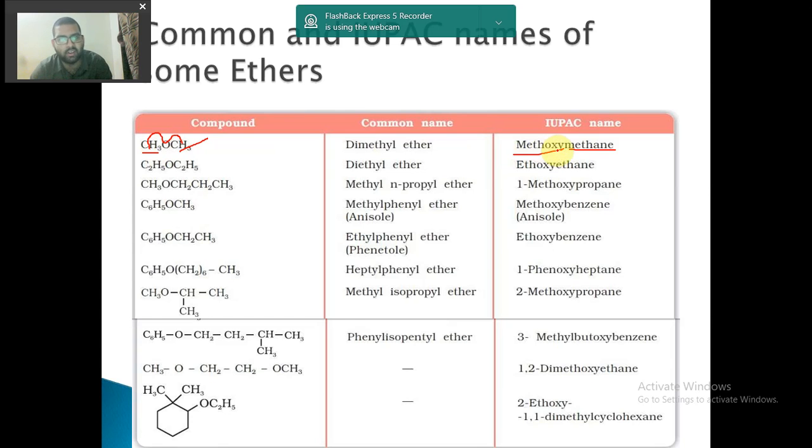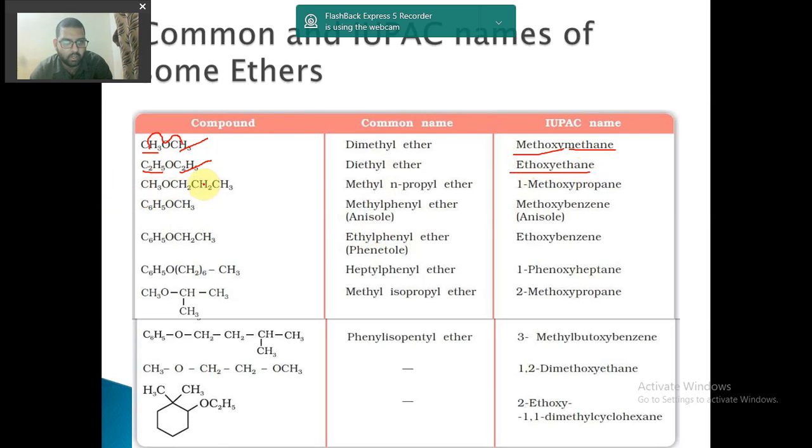So this oxy term is added and the rest is written in the same way, so it is called methoxymethane. Let us see another. The second is ethyl, so it will be called ethane, and this ethyl will be called ethoxy, so it will be ethoxyethane. Okay, now comes the picture, what is this called?